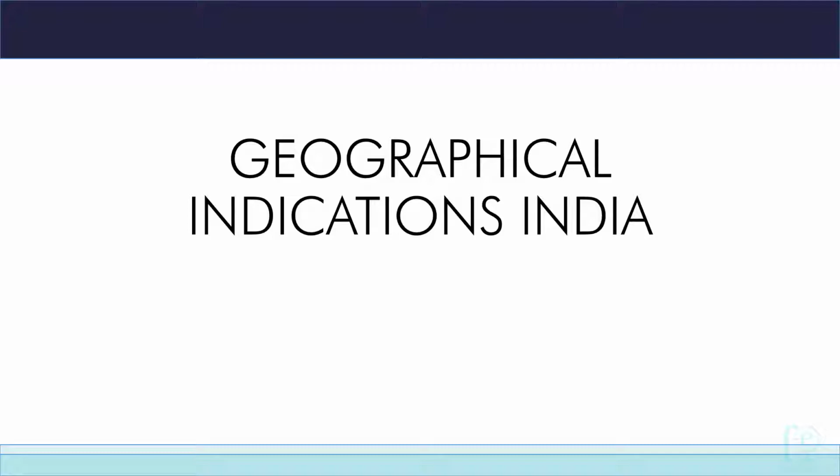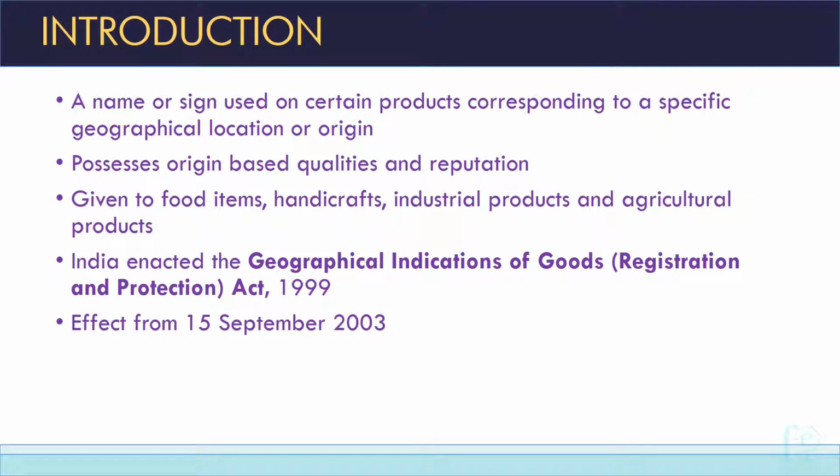So today we are having a GK video here and we are going to speak about the geographical indications of India. This is a very important GK topic, GI tags or geographical indications. Now let's see what does it mean. Geographical indication is a name or sign used on certain products corresponding to a specific geographic location or origin. The place name also will be given with the product. So that is the main idea of GI tag.